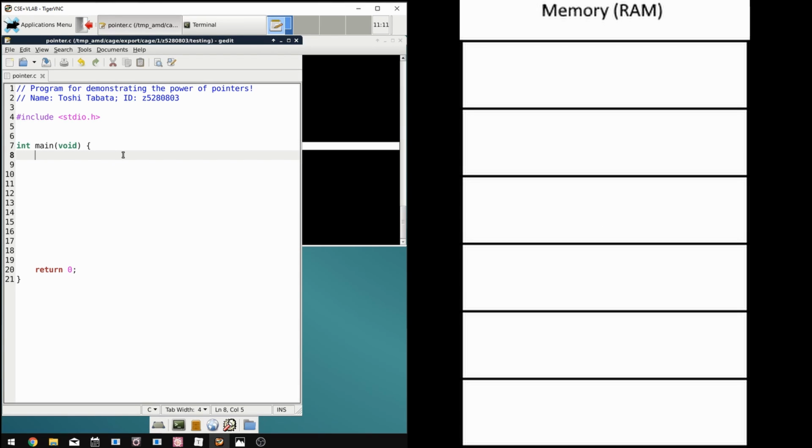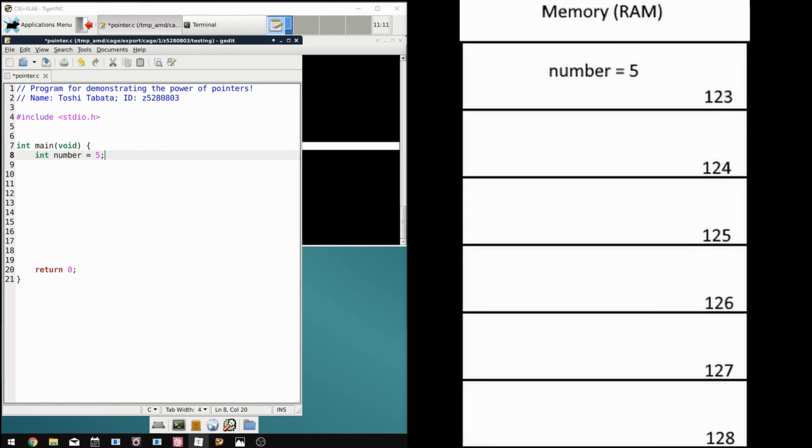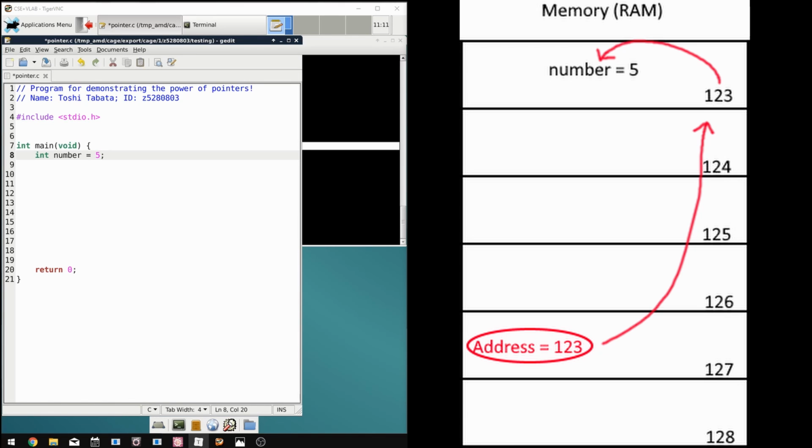So if we declare and initialize a variable of type integer, called number, at runtime this will be stored somewhere in our memory, like so. Within the memory, the variable will be assigned an address, and this address can be used to find variables, much like normal street addresses are used to find houses. So how does a pointer relate to all of this?